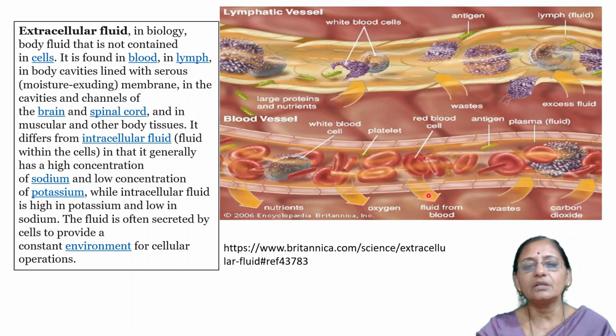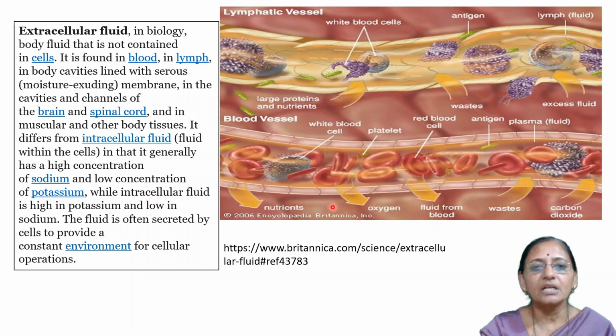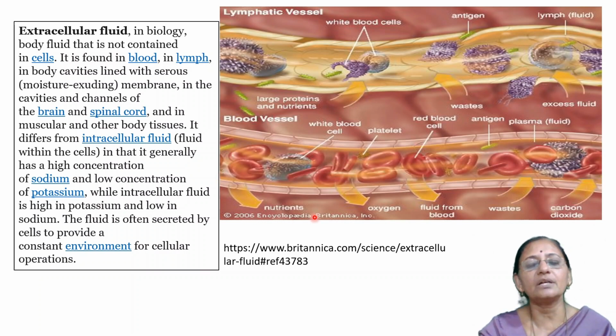diffuse, fluid from the blood also diffuses, and waste is taken inside, carbon dioxide is taken inside, that is, from the cell. These are the patches we observed. These are nothing but the cells. From this cell, diffusion of the waste, diffusion of carbon dioxide, and from the blood, diffusion of the fluid, diffusion of oxygen, diffusion of nutrients to the cell. The cell takes all these substances, and these cells again give the large proteins and nutrients to the lymphatic fluid.